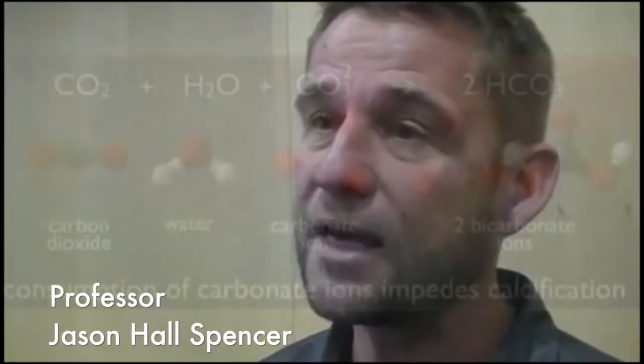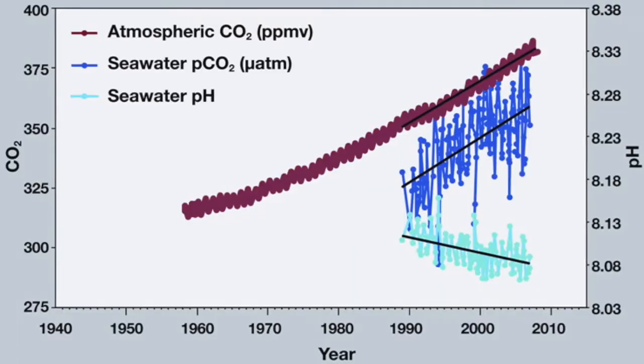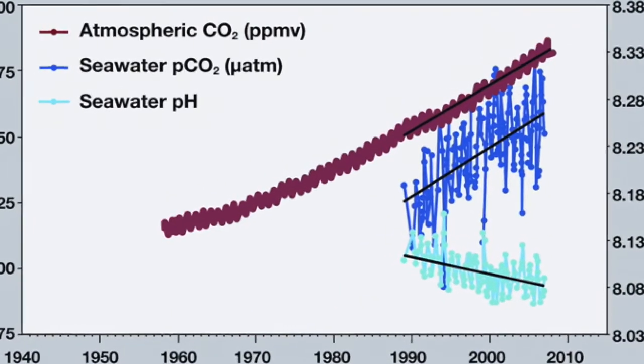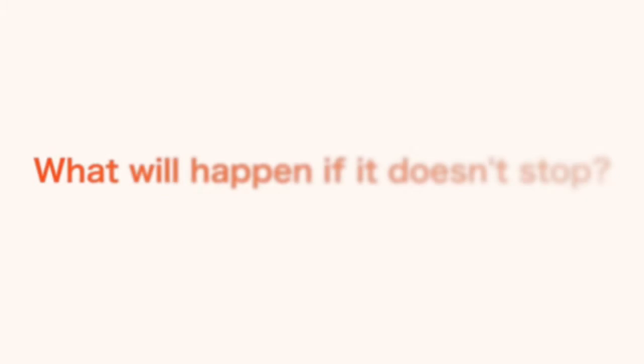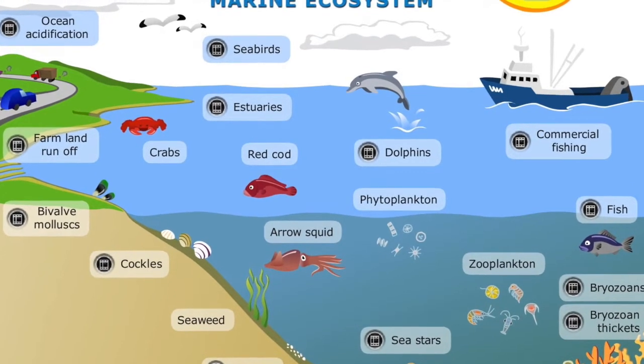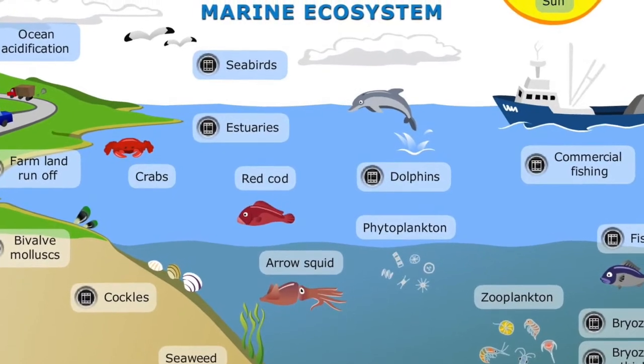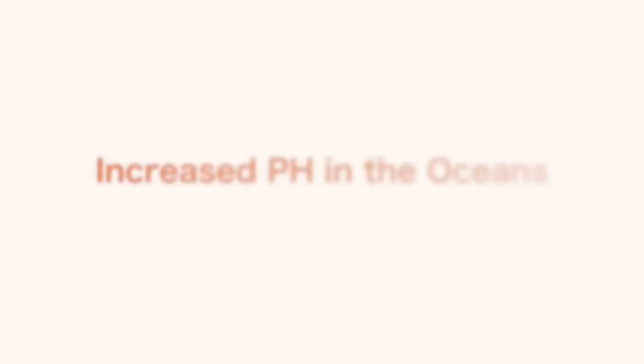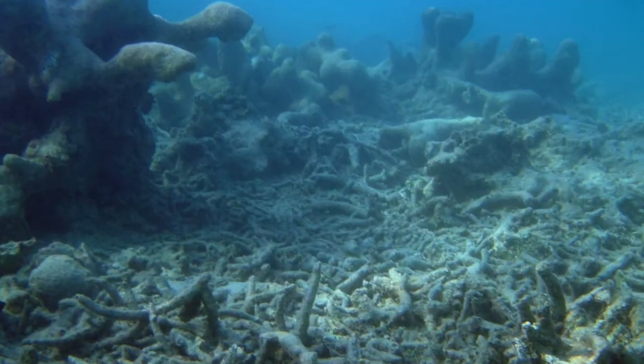Ocean acidification is the process by which carbon dioxide is getting into the seas from the atmosphere, forming a weak acid and making the oceans more acidic. Ocean acidification has increased over time, but what will happen if it doesn't stop? Graphs show that if we keep polluting, the entire marine ecosystem will be destroyed. The increased pH in the ocean will continue to melt glaciers and destroy coral reefs.